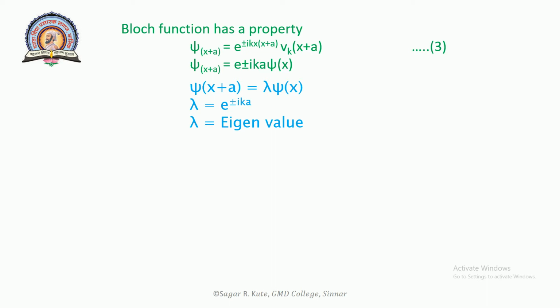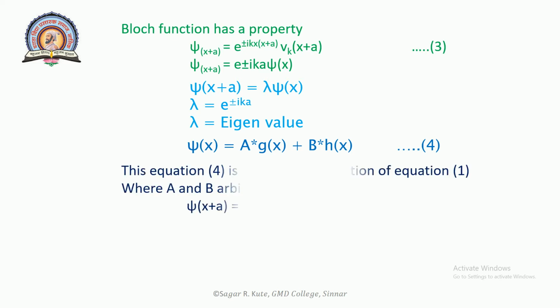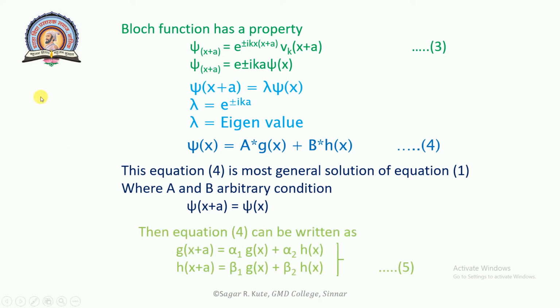Equation 1 is a linear second order differential equation. It has two independent solutions g of x and h of x. Then psi of x is equal to A into g of x plus B into h of x. This will be equation number 4. Equation 4 is the most general solution of equation 1, where A and B are arbitrary constants. Therefore psi of x plus a is equal to lambda psi of x.